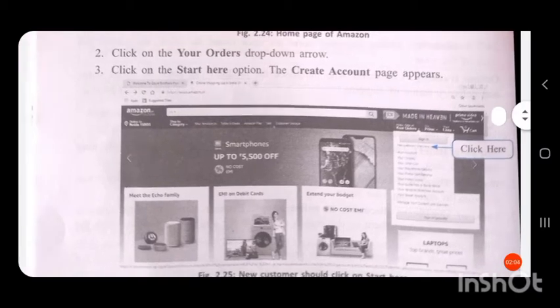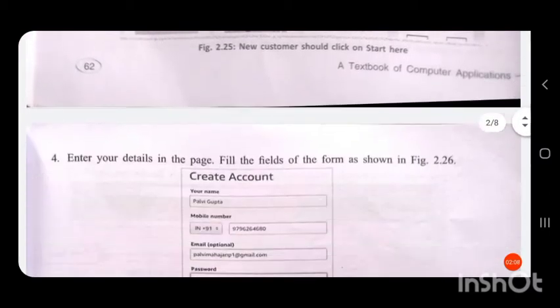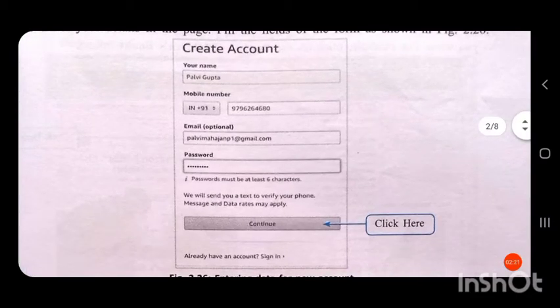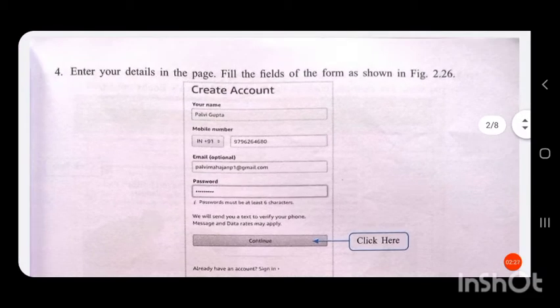The create account page appears where you can enter the details. Fill in the fields of the form like this. You have to enter your name, mobile number, email address and password. Then click on continue.